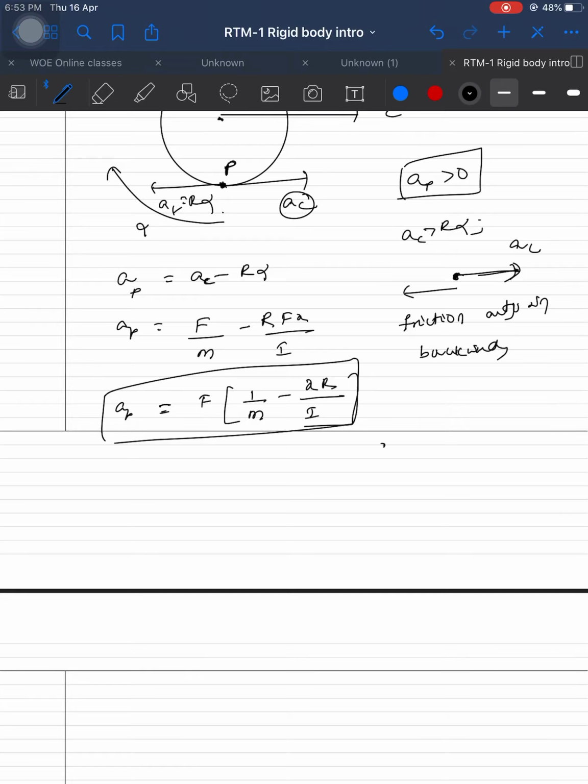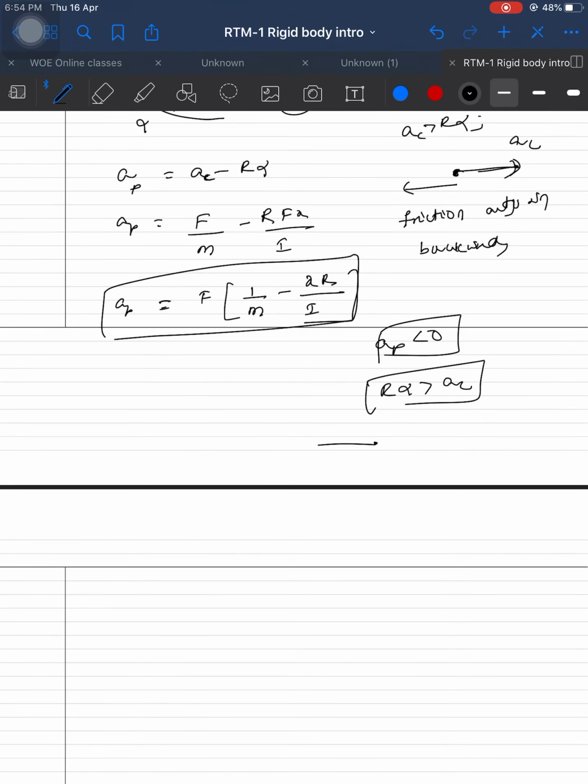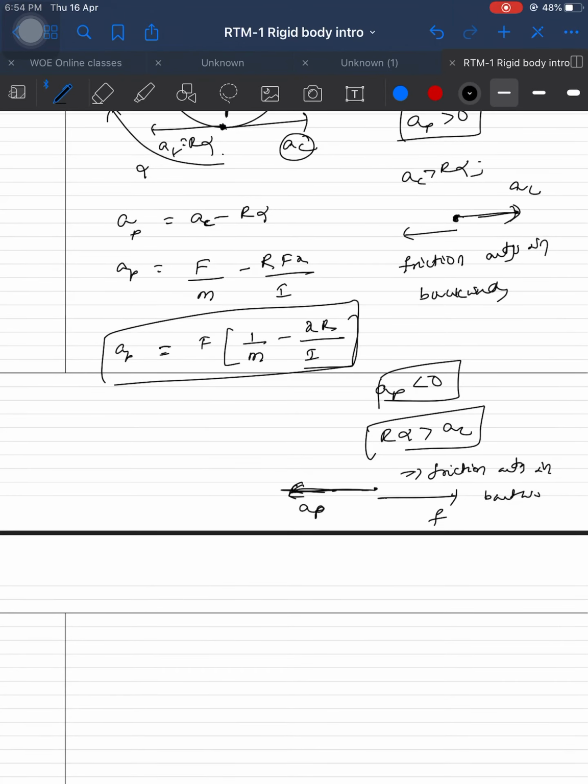Now, if AP, acceleration at point P, is less than 0, which means AC is less than R alpha, R alpha is greater than AC. R alpha is greater means AP behaves in this direction. If the behavior is in this direction, the friction will act in the backward direction. Okay, that's all about the theory part.